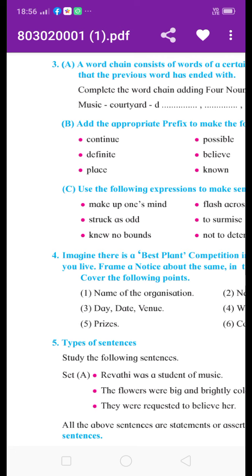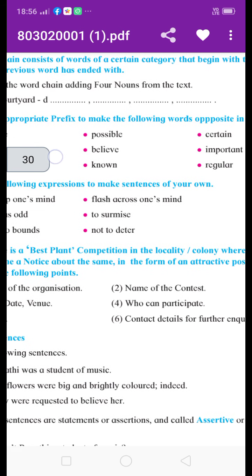Place, displace, D-I-S-P-L-A-C-E, displace. Possible, impossible, we join the prefix I-M. Believe, disbelieve. Known, unknown. Then certain, uncertain, UN.